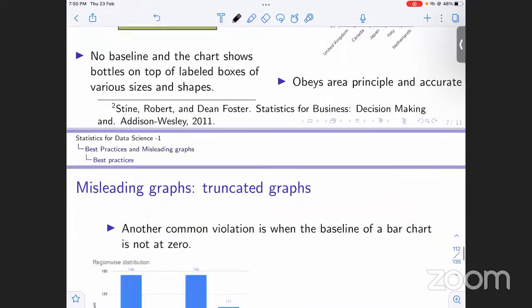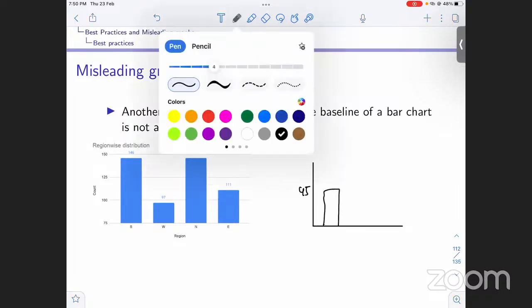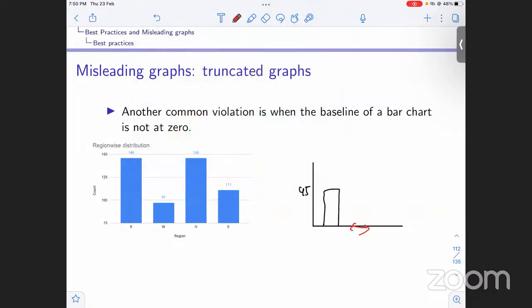Okay. Now, moving on to another kind of misleading graphs, that is truncated graphs. What are truncated graphs? Basically, if we have a graph like this, I'll say that this is 45. So intuitively, what we assume is that it has to start from 0, right? And this is 45 then. But what if it doesn't start from 0? It started from 25. We said that the height is 45, but in this case it is only 20, right?